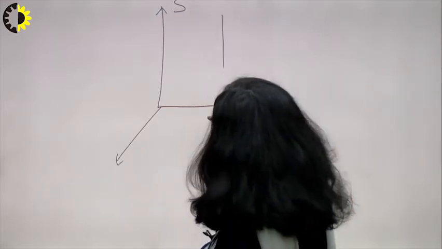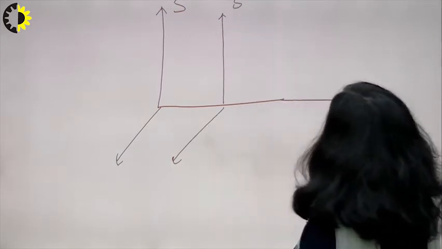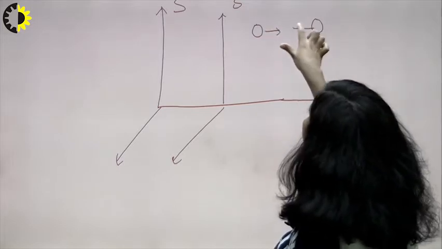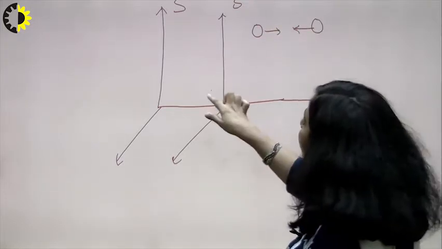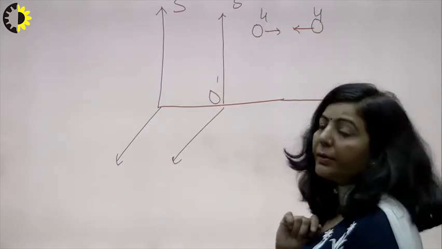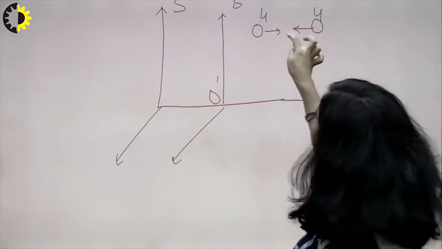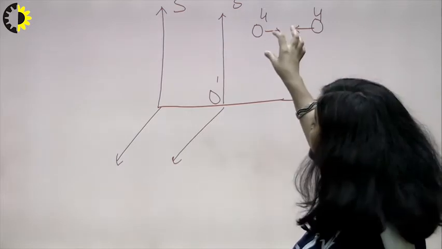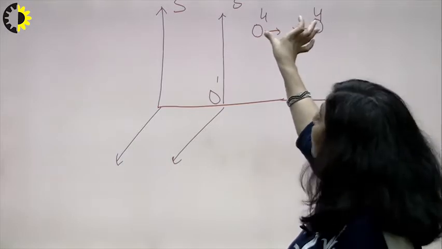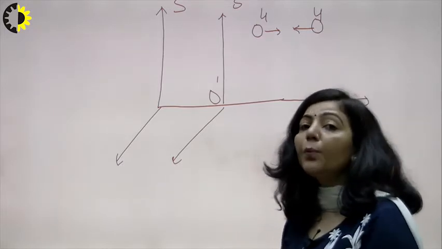So what you have here is this one, your frame S, and this is your S dash, and we are talking about two identical particles in frame S dash. Now these two are heading towards each other with the same speed with respect to this observer O dash, but they are moving in opposite directions. When they interact with each other, they will convert into one body. Since they are identical, their speed is the same and their momentum will be equal. So with respect to O dash, those two particles will come to rest.